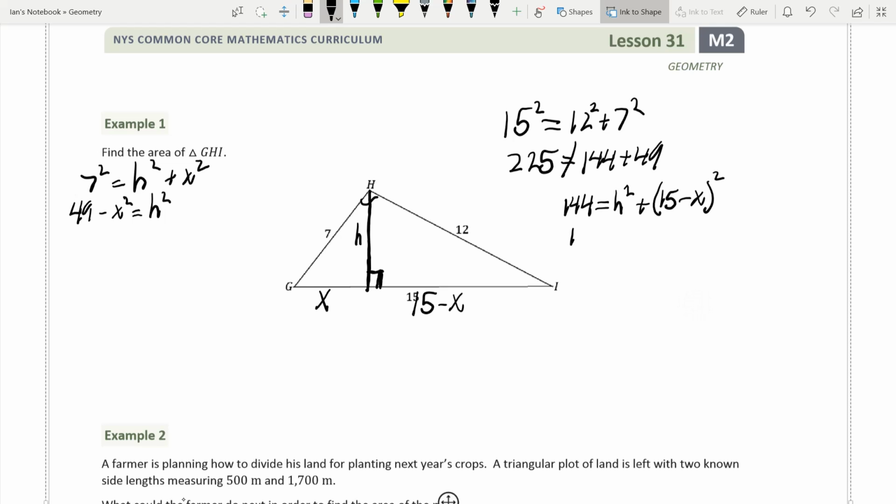Now, if we do that, we're going to get 144 equals h squared plus 225 minus 30x plus x squared.